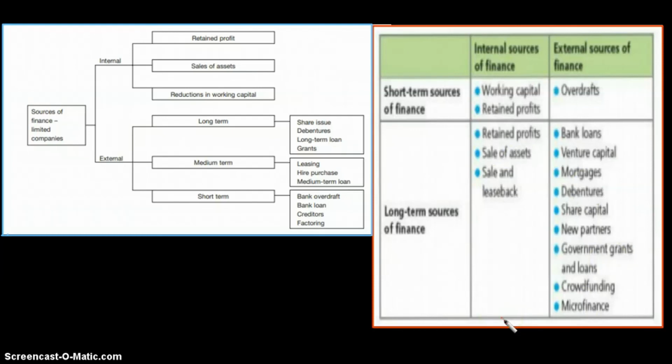Now don't worry if you don't understand, some of them might be confusing to you, you might not be familiar with some of them, but we're going to talk about each of them in detail as we move on through this course.